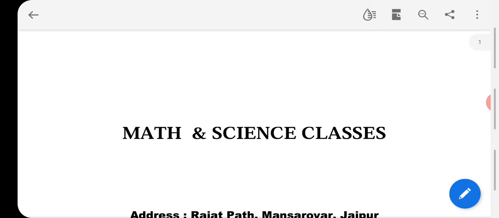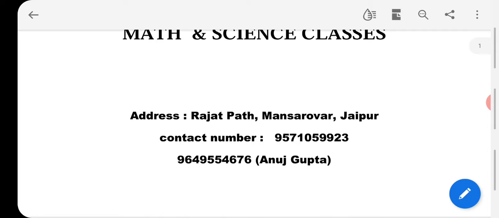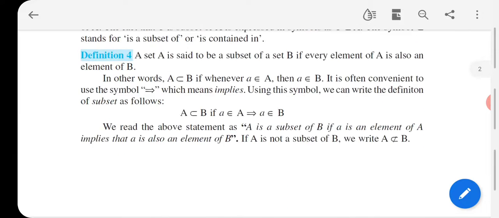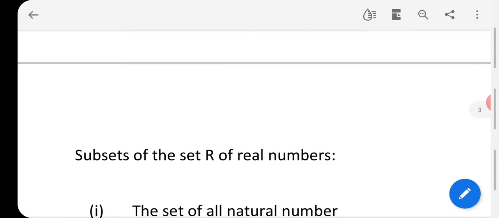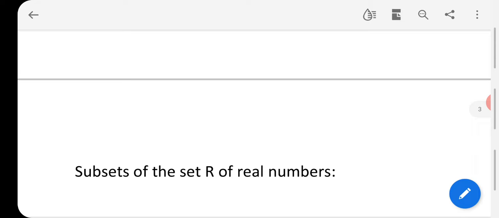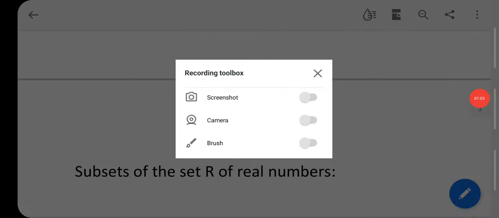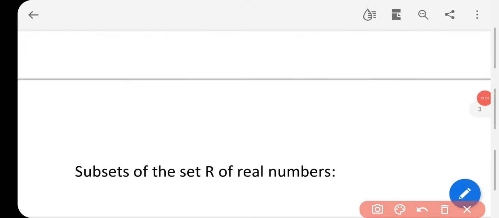In our last classes, we have done a basic introduction for the chapter Sets, in which we have done the definition of set, representation of set, then types of set, and in the last class we have done subsets. In today's class we'll start with the next topic, subsets of the set R of real numbers. So this is our today's topic.